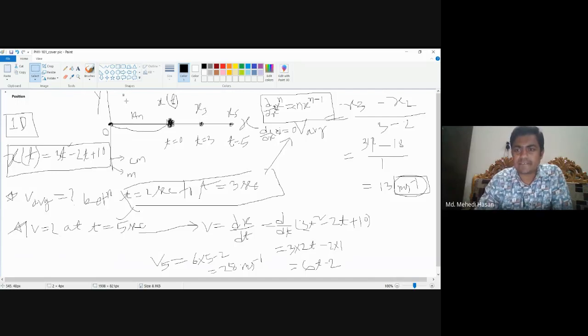Okay, so if there is no dependent variable t, say the answer is 6. So here the first order differentiation of position gives a constant value. In that case, there is no way to put the value of time. So basically, in that case velocity is constant throughout the motion, and that's 6.